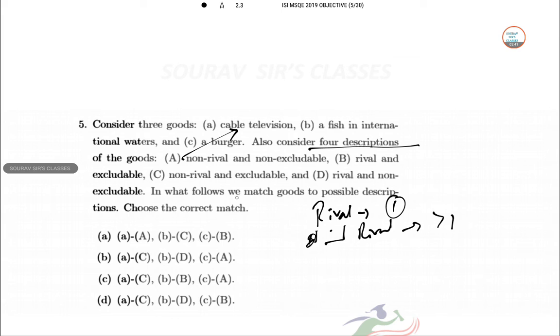Fish in international water is rival and non-excludable. And the last one, burger, is rival and excludable. So obviously the answer is A with C, B with D, and C with B. Option number D.